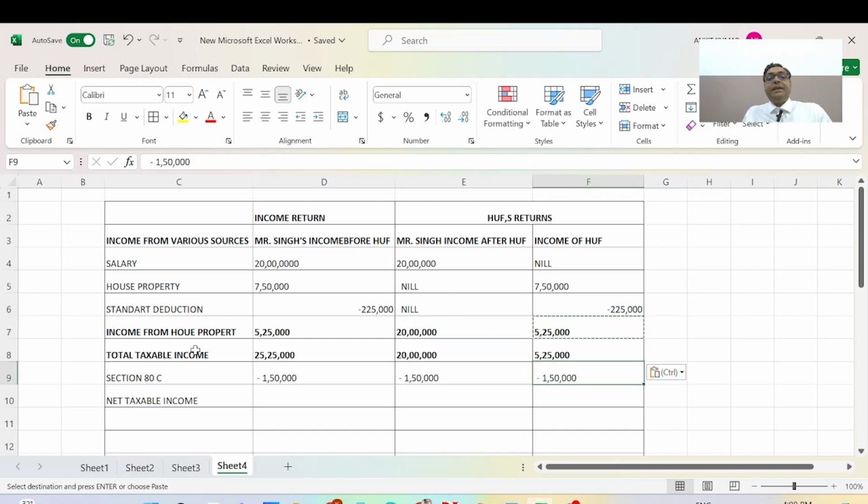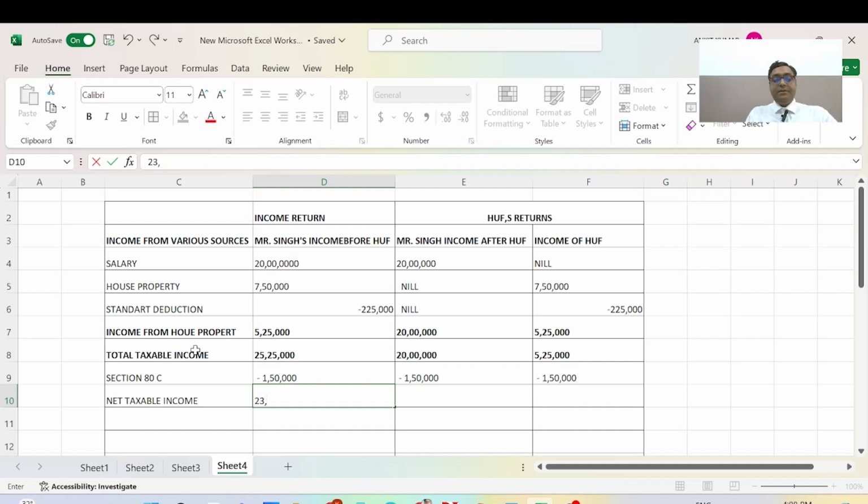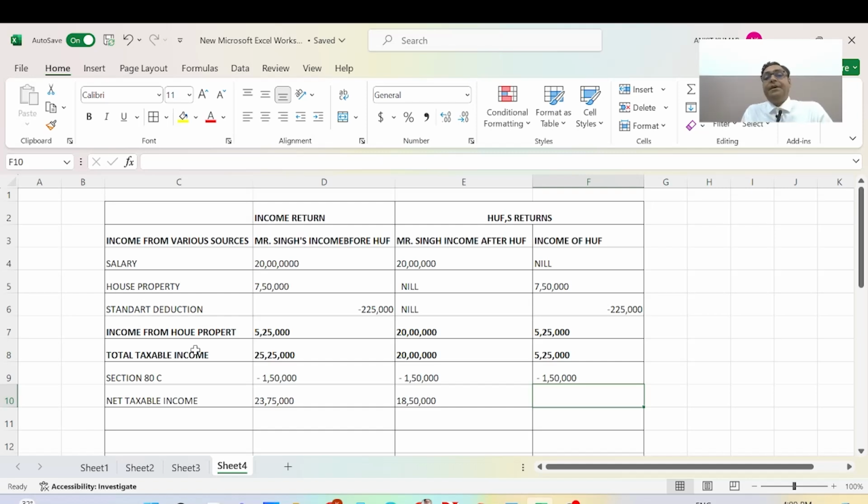And here the net taxable income is 25 lakh 25,000 minus 1 lakh 50,000, equal to 23 lakh 75,000, and here 18 lakh 50,000, and here we will pay on the 5 lakh 25,000, equal to 3 lakh 75,000.